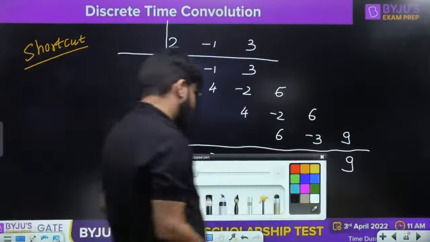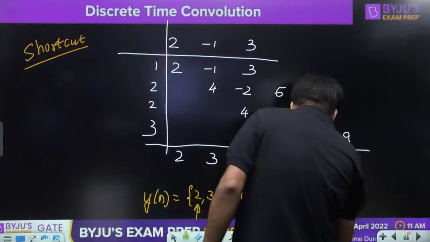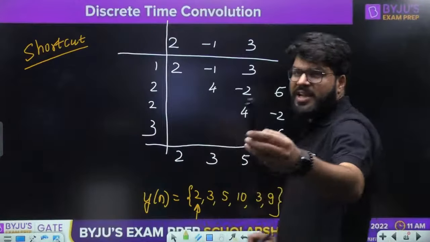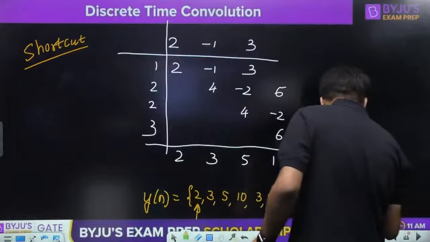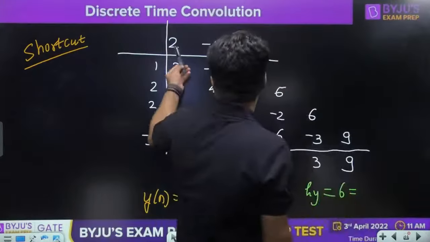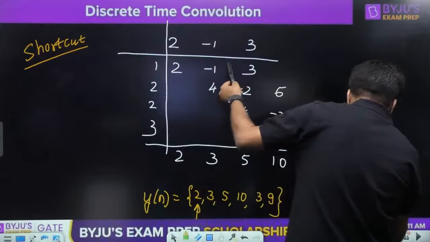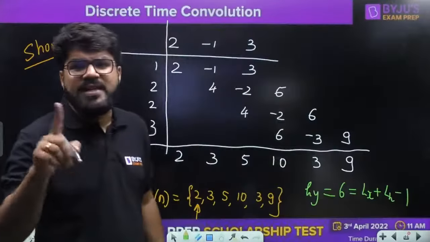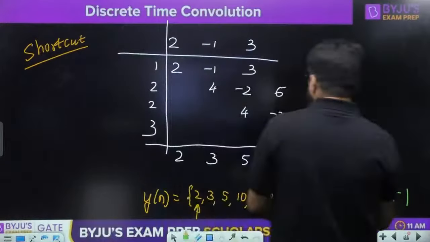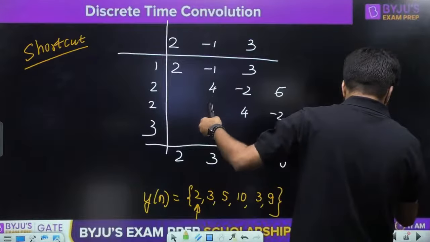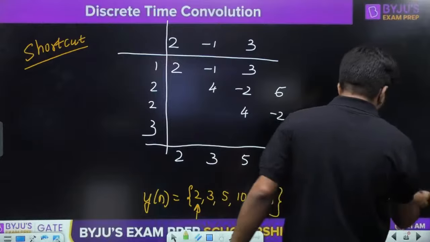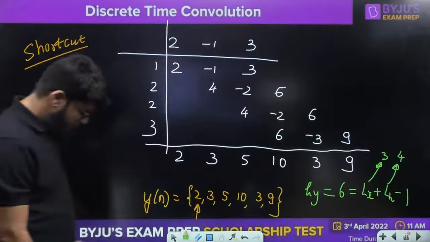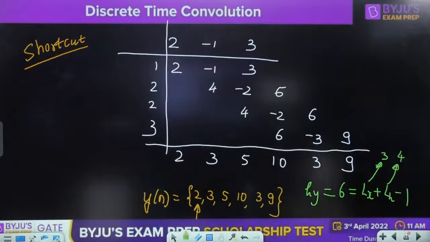Let us tally one thing here, guys. What is the length of the output y? What is the total length of the output? 1, 2, 3, 4, 5, 6. Total length means total number of samples. It is equal to 6. Why is it equal to 6? I told you the formula, na? The length of y is length of x plus length of h minus 1. Length of x is 3, length of h is 4. 3 plus 4 is 7, 7 में से 1 गया. Answer is 6.